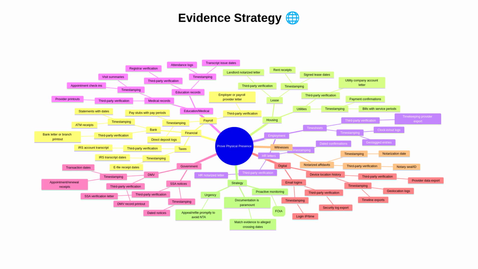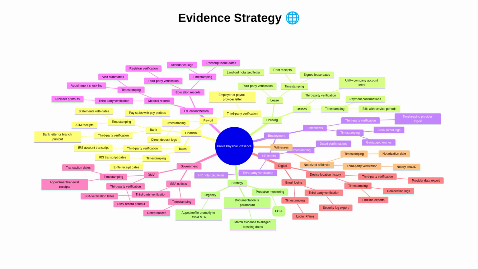This mind map centers on proving physical presence using multiple independent categories. Financial evidence includes bank activity, payroll records, and tax transcripts. Housing covers leases and utilities. Employment includes timesheets and HR letters.